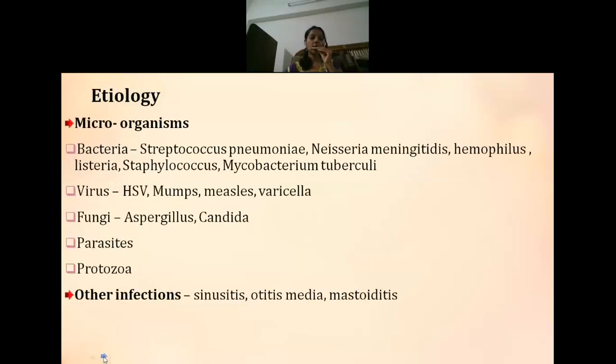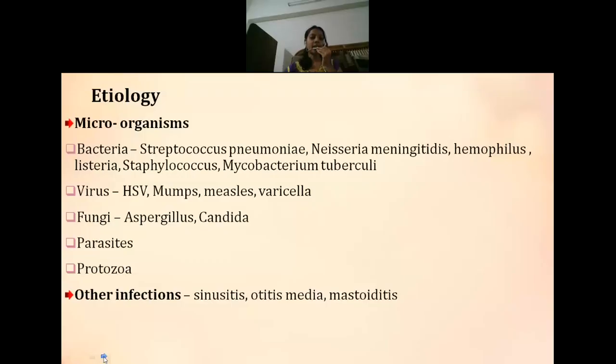Now we will see the etiology. As we have discussed, meningitis is most of the time caused by microorganisms. It could be bacteria, virus, fungi, parasites, or protozoa. Bacteria like Streptococcus pneumoniae, Neisseria meningitidis, Haemophilus influenzae, Staphylococcus, and Listeria can cause meningitis.